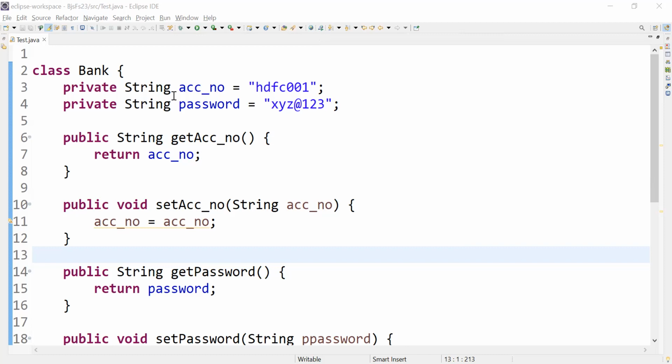Shadowing problem you wrote. Definition you have written. Write: when the name of local and instance variable is the same, then the highest priority will be given to the local variable.